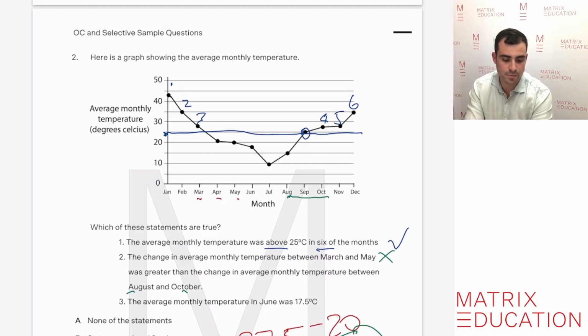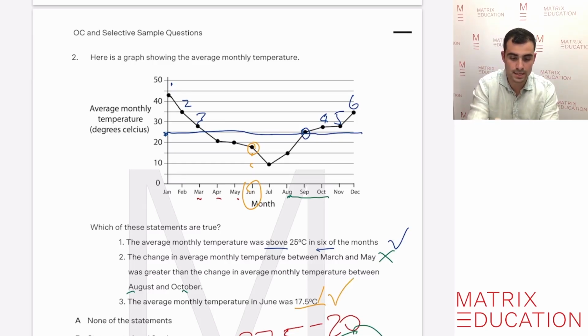The average monthly temperature in June was 17.5 degrees. So let's look at June, which is there. Was it 17.5? So we look at there's 10, it's 15. Is it in between? Well, yes, it is. So it's halfway between, so it is 17.5. So that one is correct.